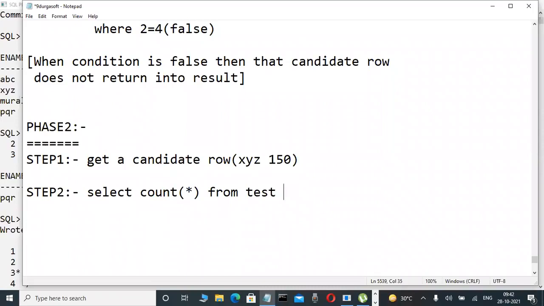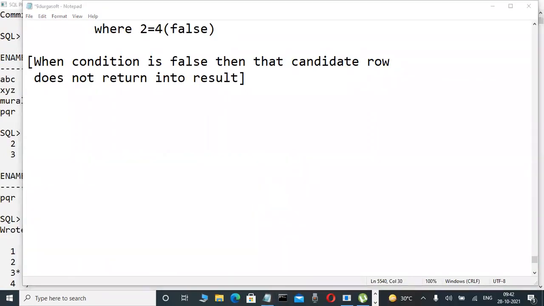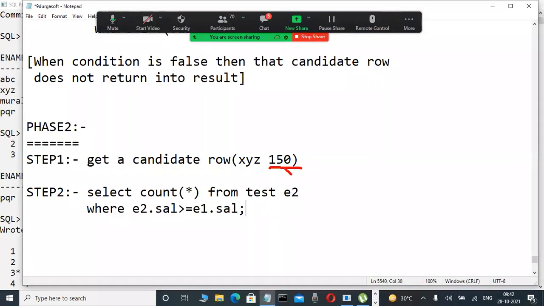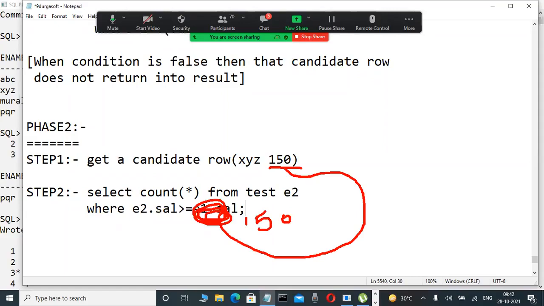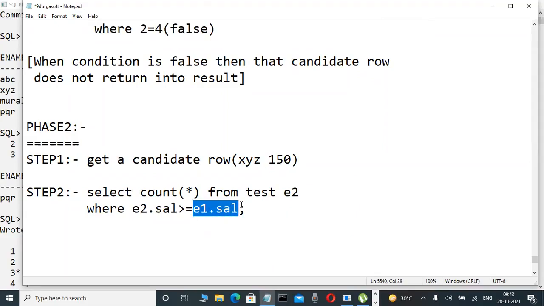Test E2 only, don't read. Now here, the predefined condition is E2.salary >= E1.salary. E1.salary, how much is it here? This value is substituted. Whatever candidate row is there, that value is substituted. That value is 150 here, 150 only. E2.salary is 150. That's why 150 is substituted here.